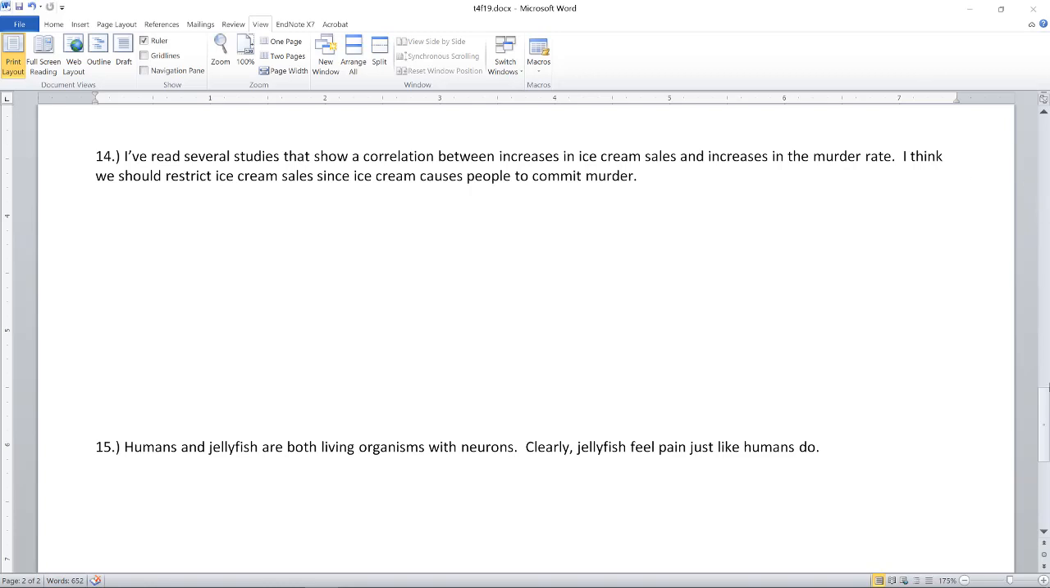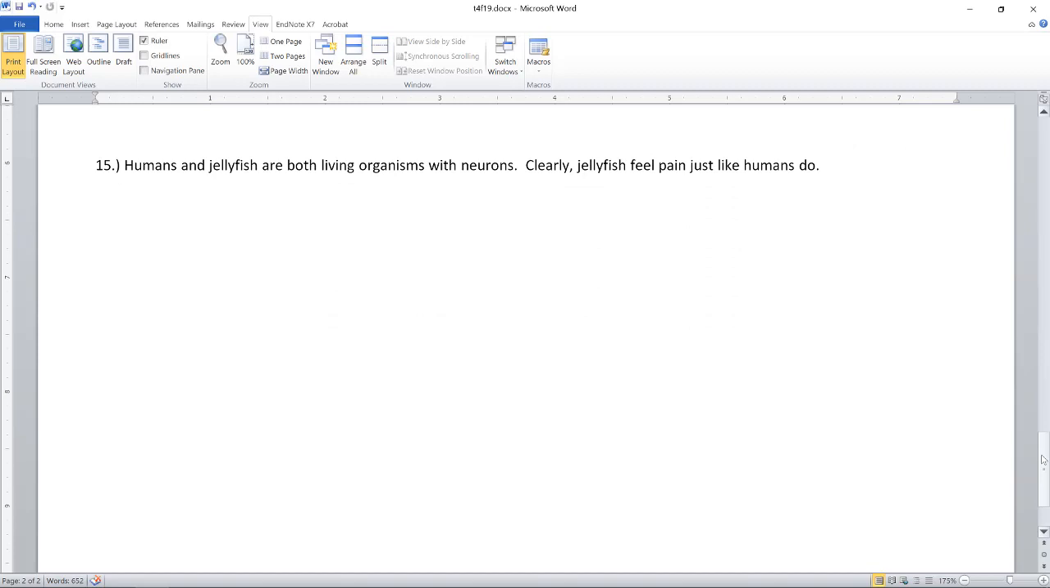Finally, our last argument, our last passage says, humans and jellyfish are both living organisms with neurons. Clearly, jellyfish feel pain just like humans do. Well, it looks like our conclusion here is jellyfish feel pain, and our reasons for that are jellyfish and human beings share some properties. They're both living organisms, they both have neurons, and because they share those properties, jellyfish must also share that human property of feeling pain in the way that humans do.